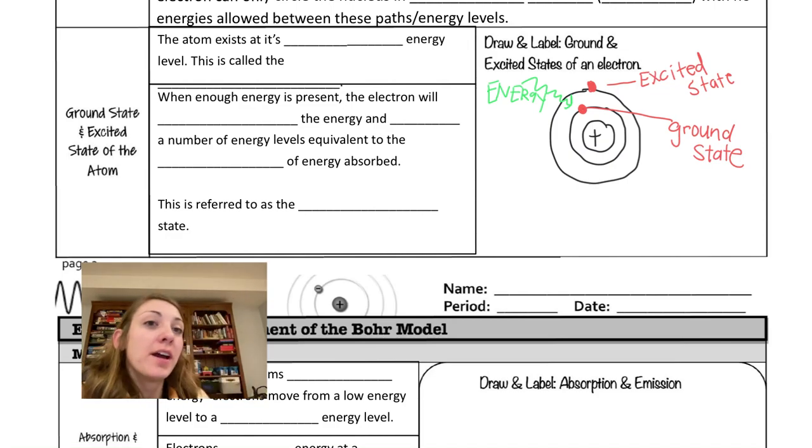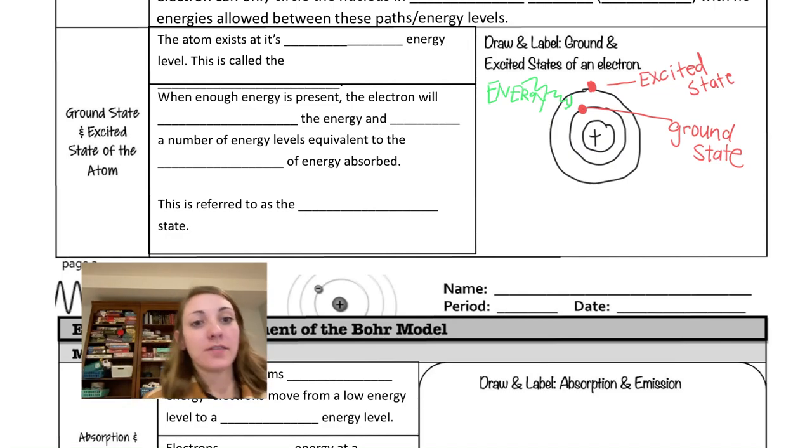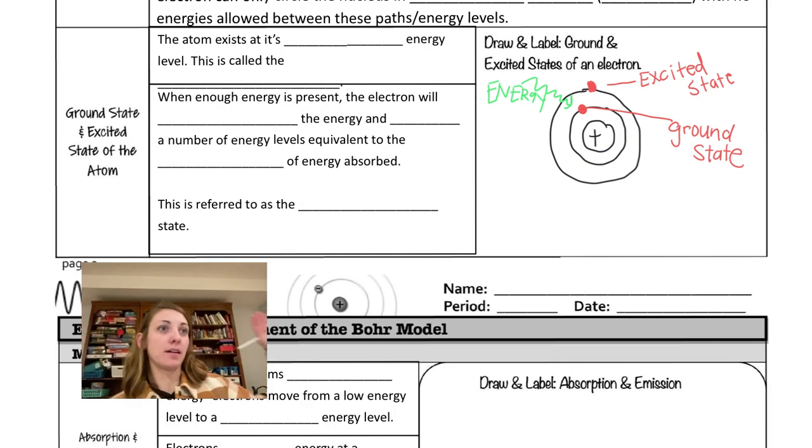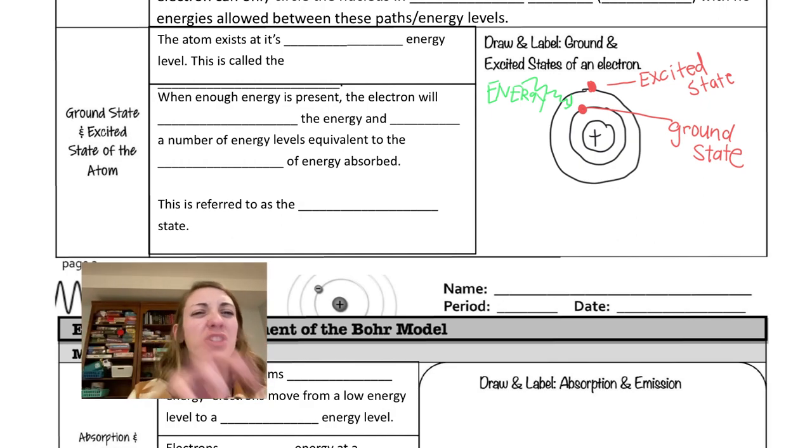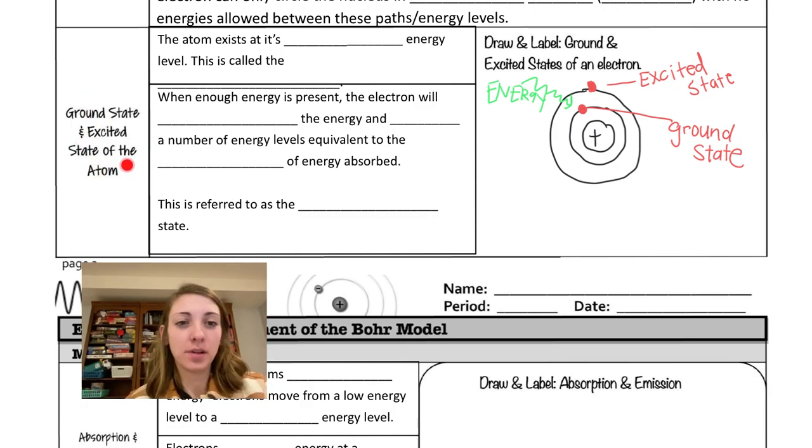Okay, we're about to take a lot of our big ideas, Planck and Einstein and Bohr, and mush them all together. But I was just looking at this note set and I feel like it's going to make more sense if we start on the second block of notes and then go back up to that first little Bohr's model chunk. So just jump down to the very bottom where it says ground state and the excited state of the atom.